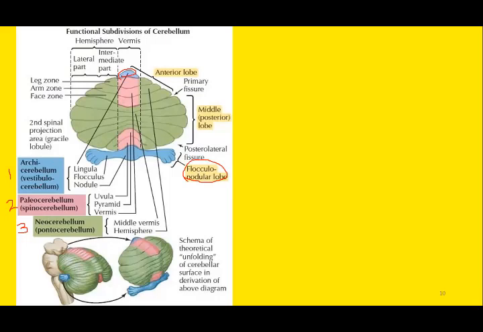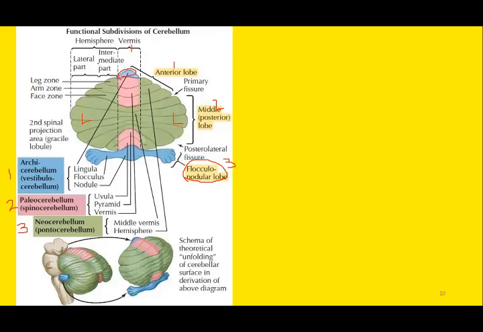The vermis area is the paleocerebellum, and the lateral zones are the areas of neocerebellum. So we can divide cerebellum on the basis of lobes: anterior lobe, posterior or middle lobe, and flocculonodular lobe. We can classify cerebellum on the basis of zones: midline, single zone, vermis.